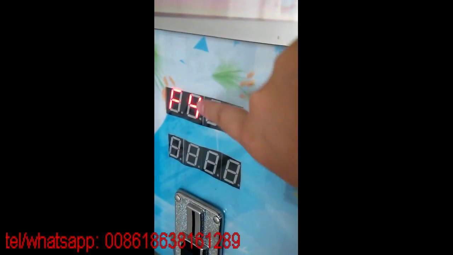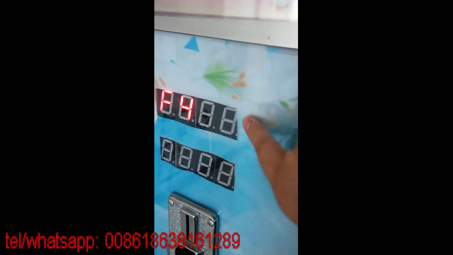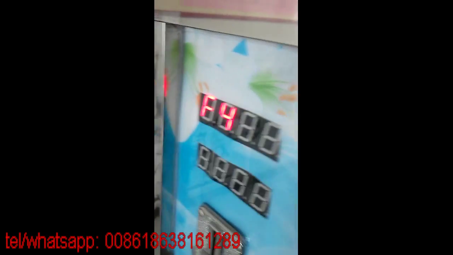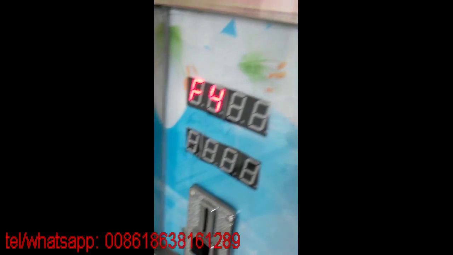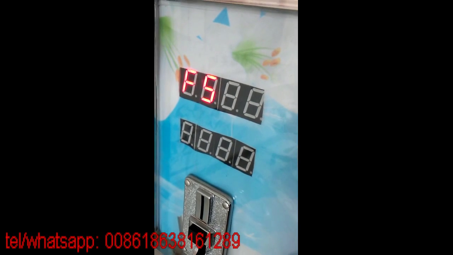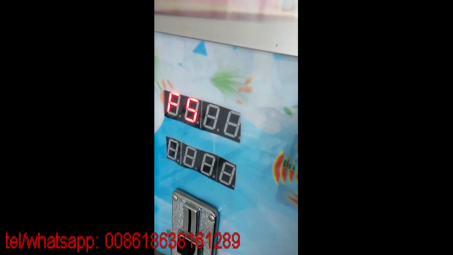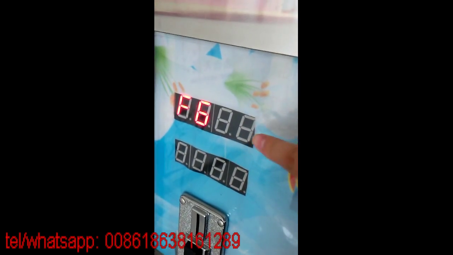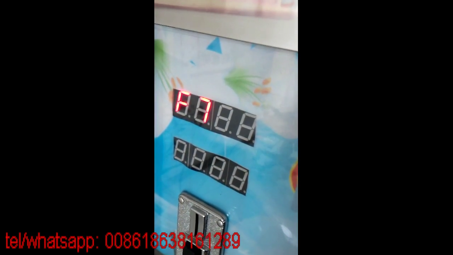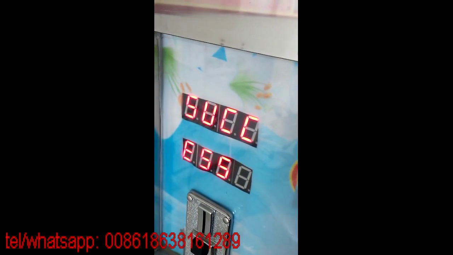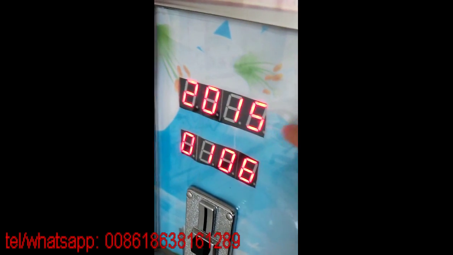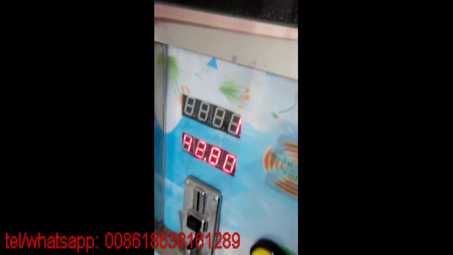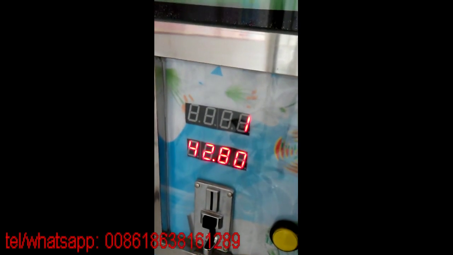And it returned to F4, so we are finished. Press menu. It's F5, and then keep pressing menu, F6, F7. So it's back to the original screen. And now we finish the price setting.